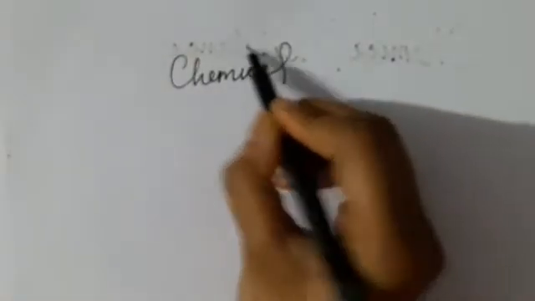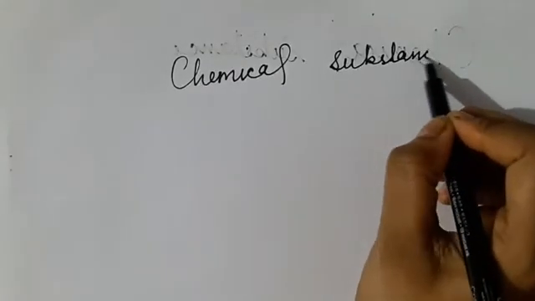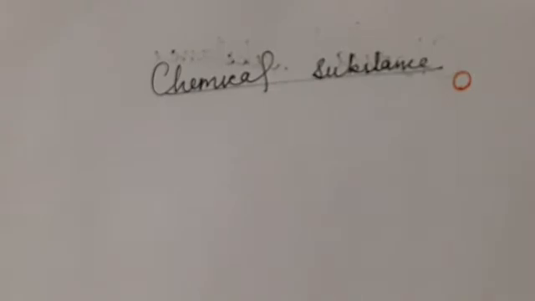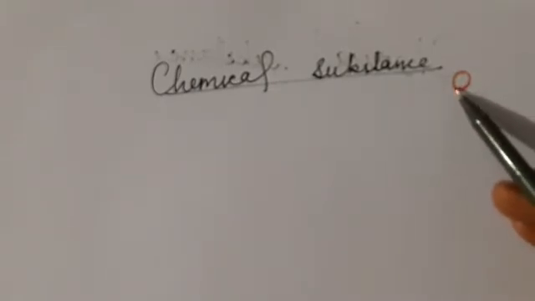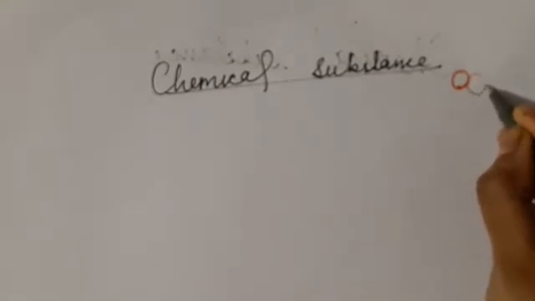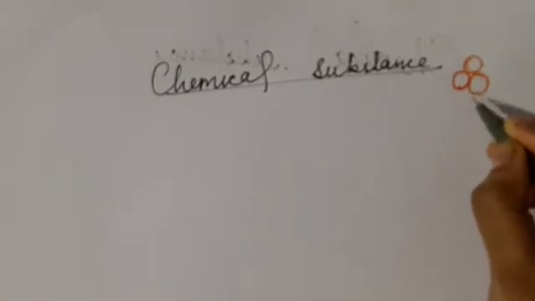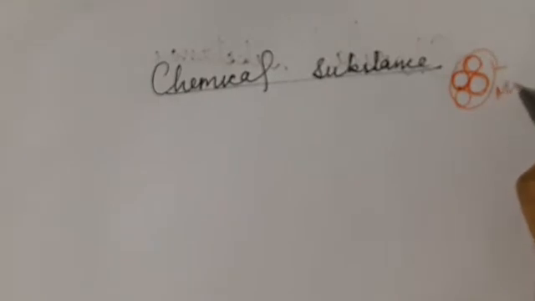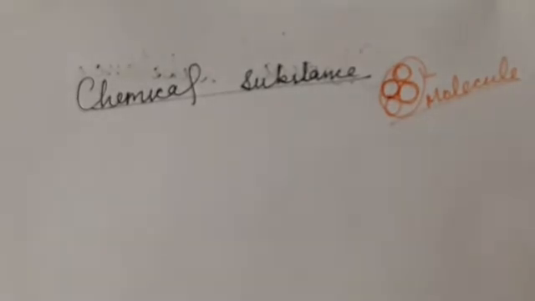Today I'm going to explain a very important topic, which is the chemical substance. Chemical substances are all the substances which are made up of atoms. Imagine this is an atom. These atoms are not found independently. If it is one atom, this will not exist. So, a group of atoms come together, and these atoms together are known as a molecule. Okay, this is known as a molecule.